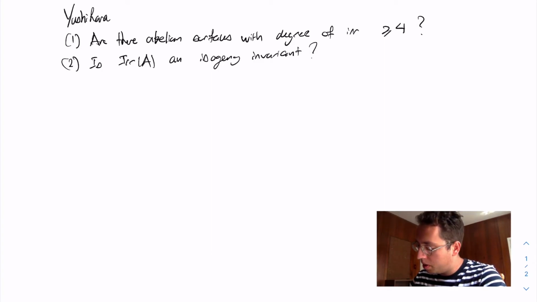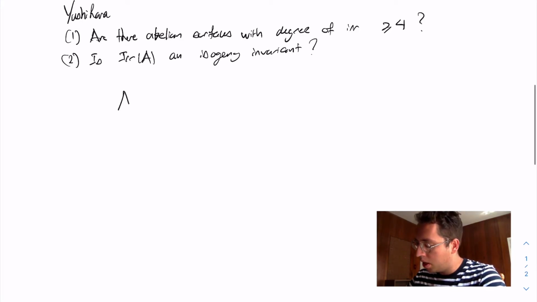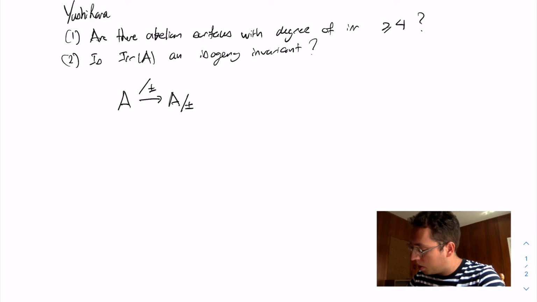So buried in a result of Kuhn was the following construction, which you can do to obtain a dominant rational map from an abelian surface to P2. The construction is the following. You start with an abelian surface. You quotient by plus or minus 1, so you get down to something which is birational to a Kummer surface.